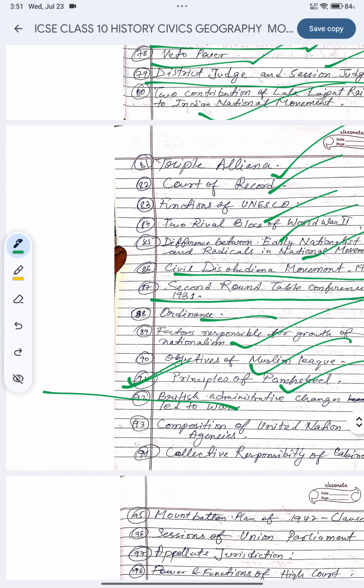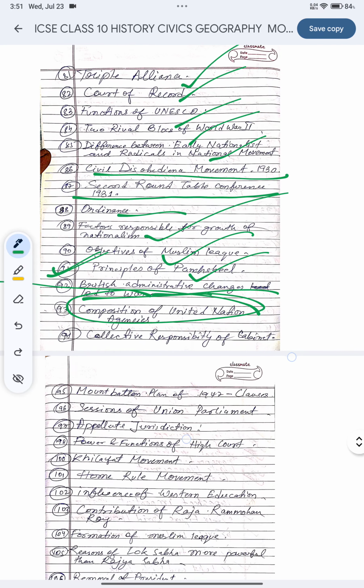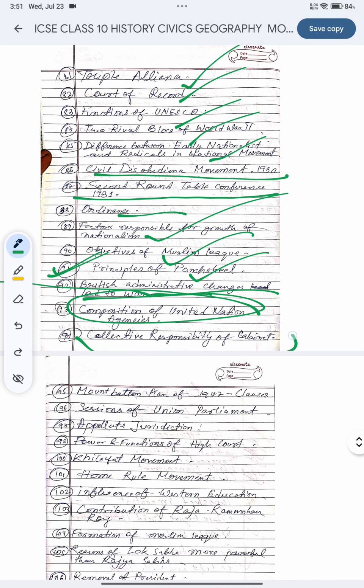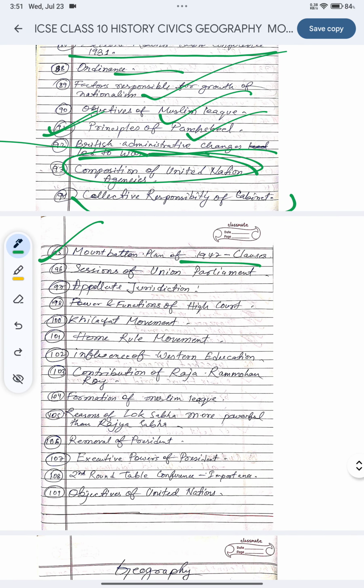British administrative changes led to war, important. Composition of United Nations agencies, important. Collective responsibility of cabinet, important. Mountbatten Plan of 1947 clauses, important. Session of Union Parliament, important.